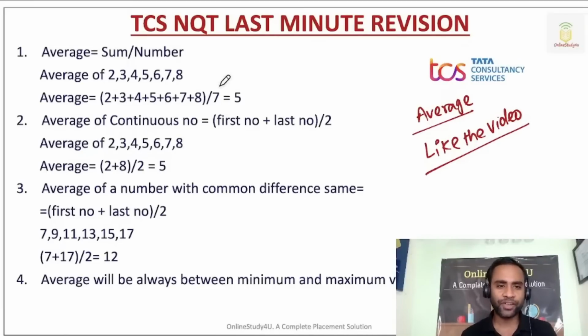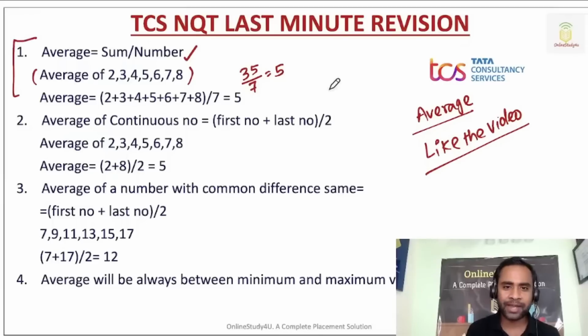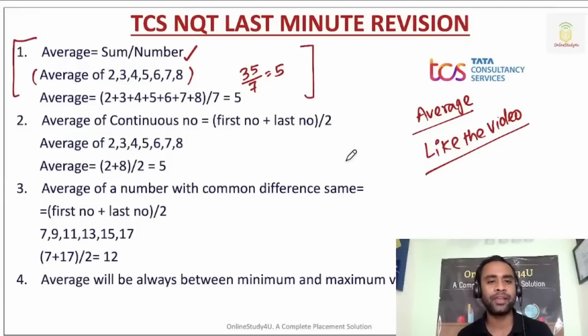Fine. So the first topic is average. You know the formula: average is equal to sum divided by number. If you have to calculate the average of 2, 3, 4, 5, 6, 7, 8, then you can add everything and then divide. So the sum is 2 plus 3 plus 4 plus 5 plus 6 plus 7 plus 8, which is nothing but 35. And then if you divide by 7, you will get 5. So please keep that in mind: average is equal to sum divided by number.